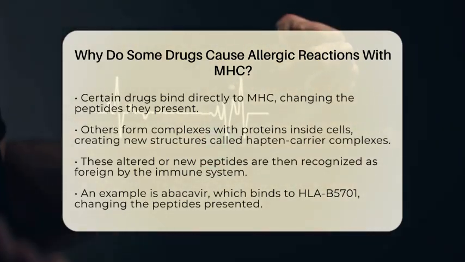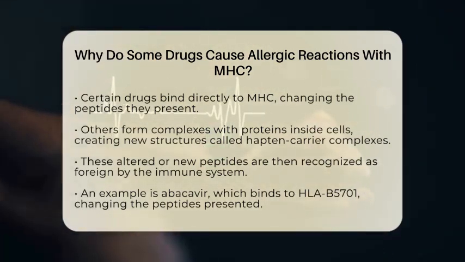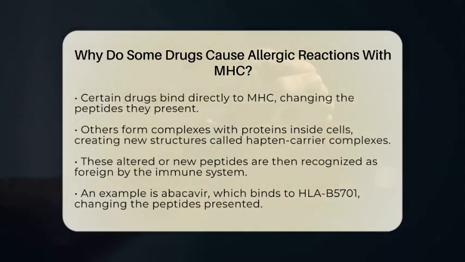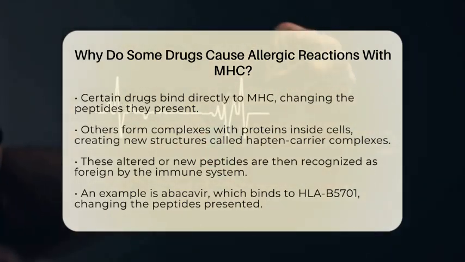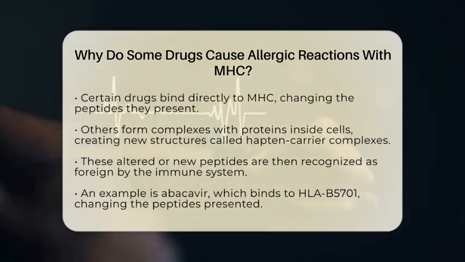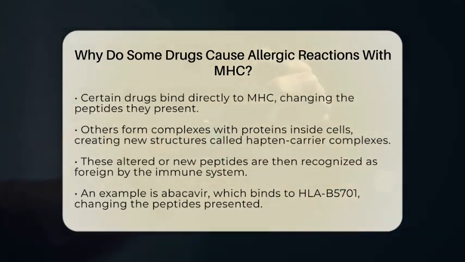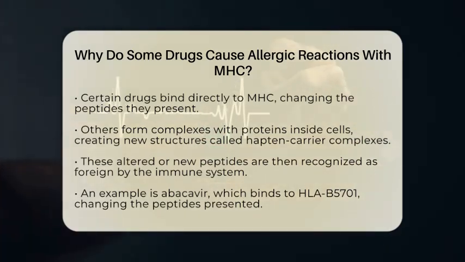A well-studied example is the drug abacavir, used for HIV treatment. It binds specifically to a type of MHC molecule called HLA-B*5701. This binding changes the peptides that HLA-B*5701 presents on the cell surface. The immune system then sees these new peptides as foreign and launches a response.